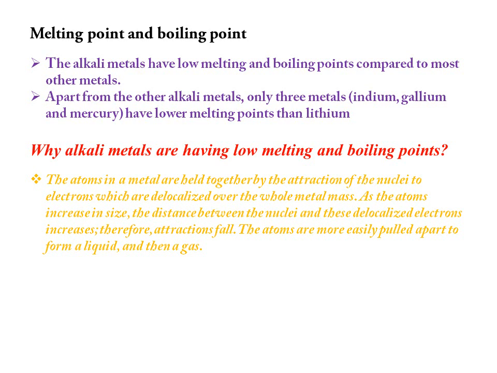And why do alkali metals have low melting and boiling points? The reason is the atoms in a metal are held together by the attraction of the nuclei to the electrons, which are delocalized over the whole metal mass. Delocalized electrons means the valence electrons, which are loosely held. The force of attraction between the delocalized electrons and the positive charge kernel is called metallic bonding.